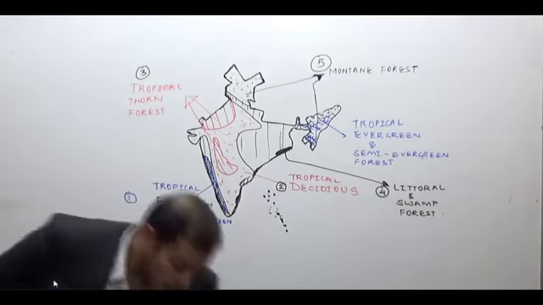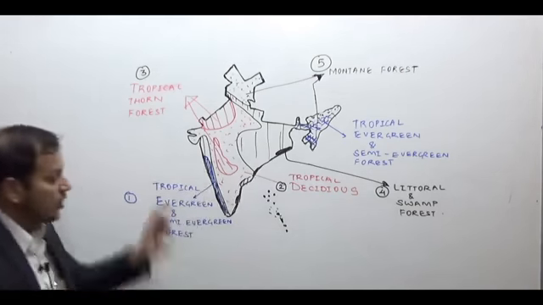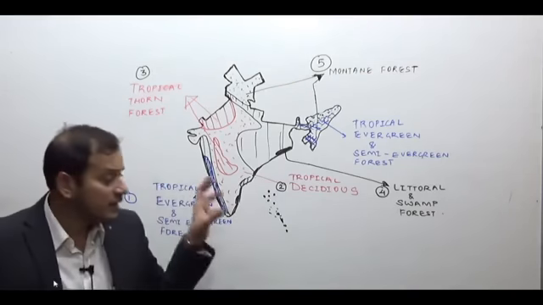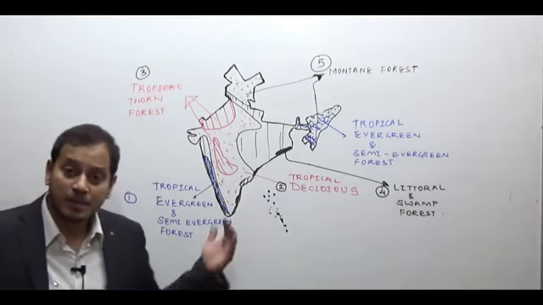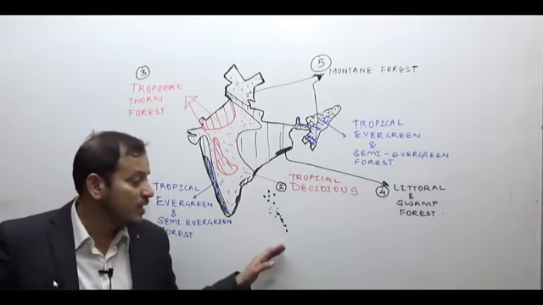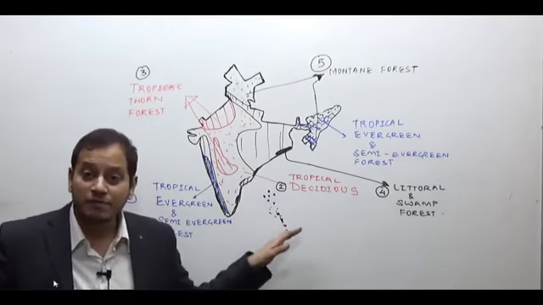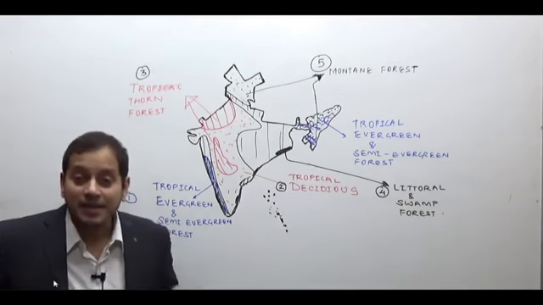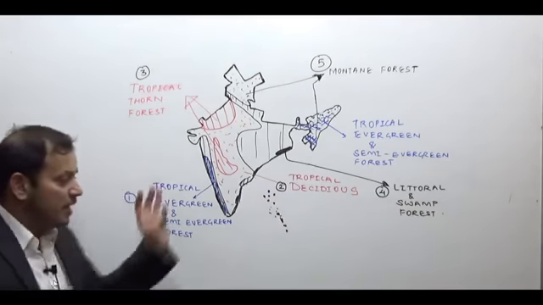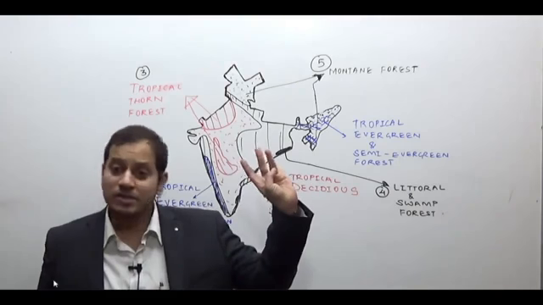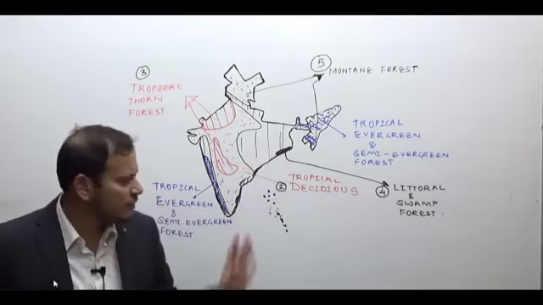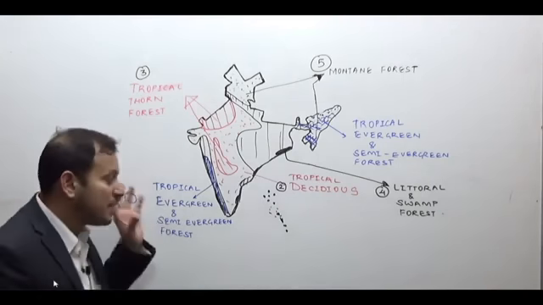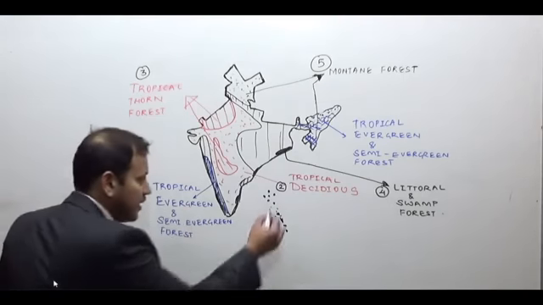Because of its location near the equator, it gets very heavy rainfall. We have seen in the previous chapter on monsoon that the monsoon arrives on 25th of May and withdraws in late December. That means it gets 8 months of rainfall.